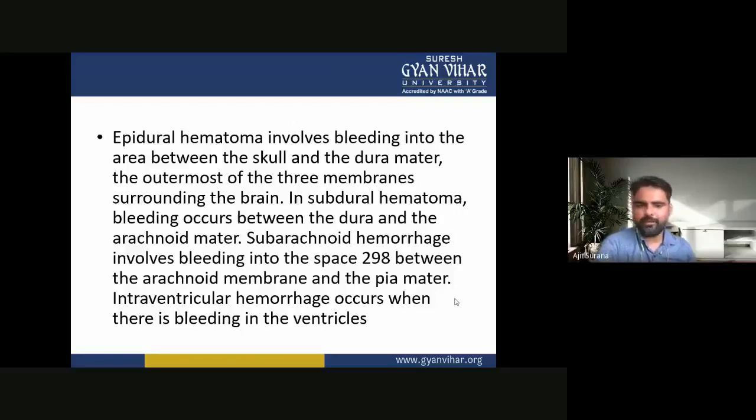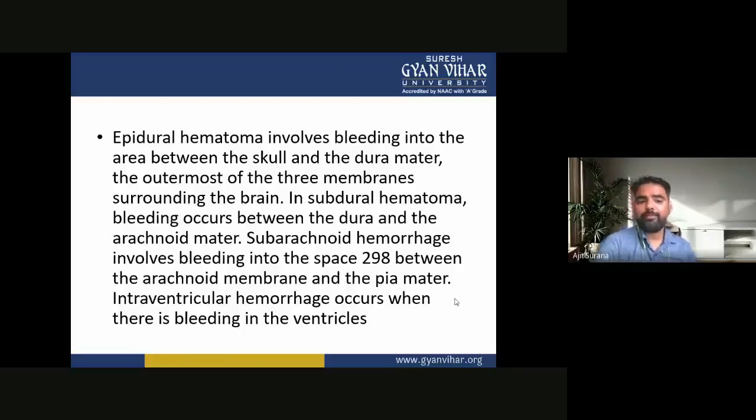In subdural hematoma, bleeding occurs between the dura and the arachnoid mater. Subarachnoid hemorrhage involves bleeding into the space between the arachnoid membrane and the pia mater. Intraventricular hemorrhage occurs when there is bleeding in the ventricles.